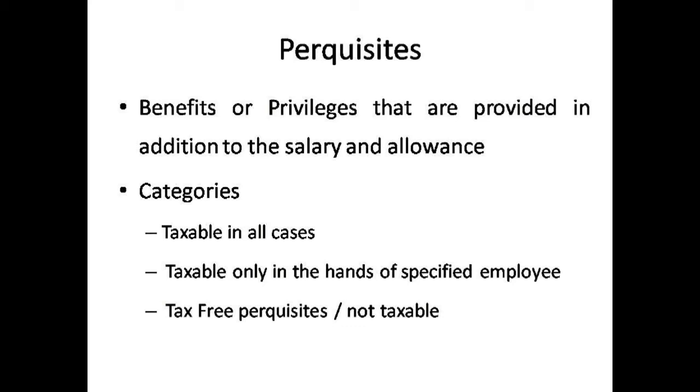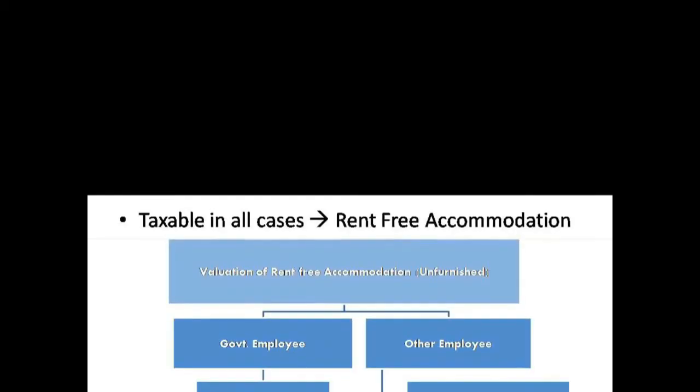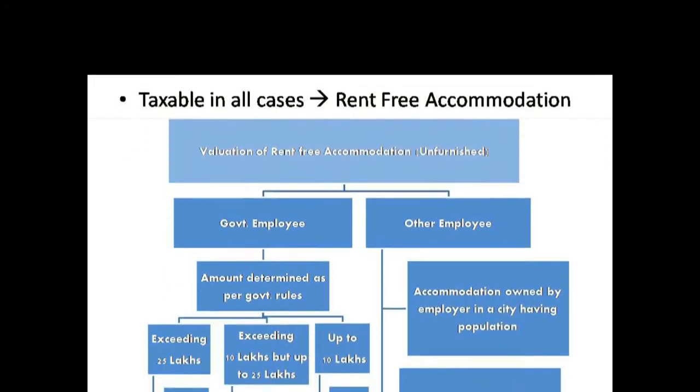Number one, taxable in all cases. Number two, taxable only in case of a specified employee. And number three, non-taxable perquisites. Now let us see one by one. Number one, taxable in all cases.